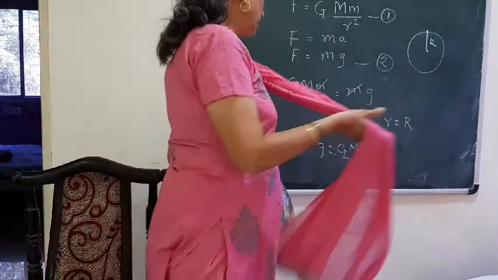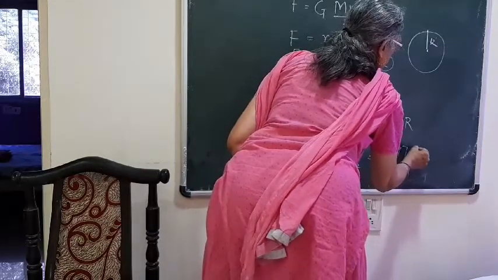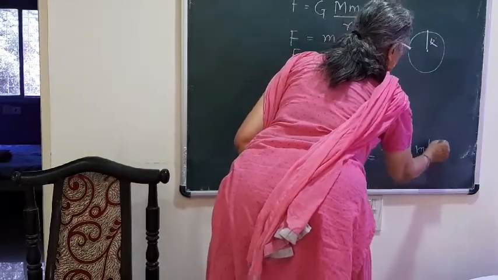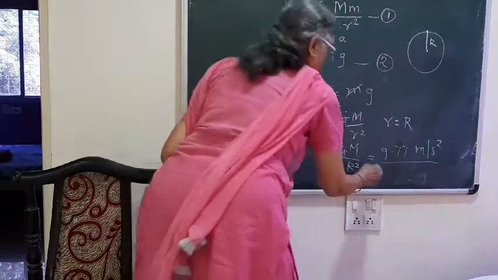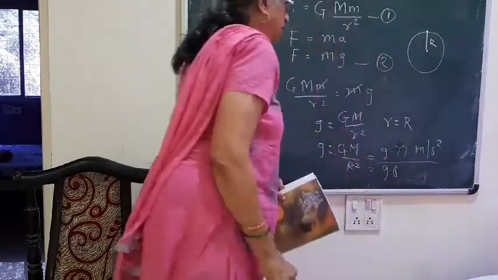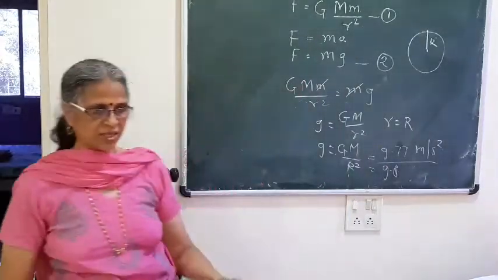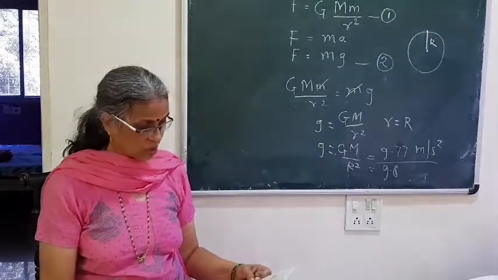You have to remember these calculations are not expected here. So approximately we take it as 9.8. 9.8 is the value of g, gravitational acceleration, that we are going to consider.